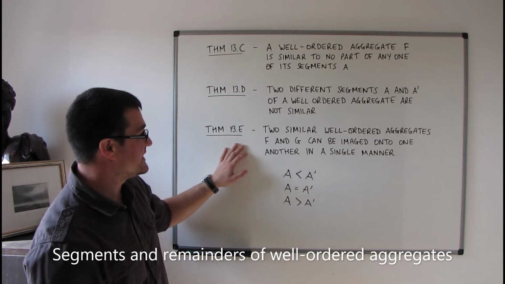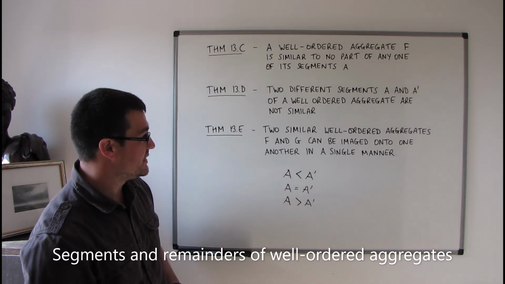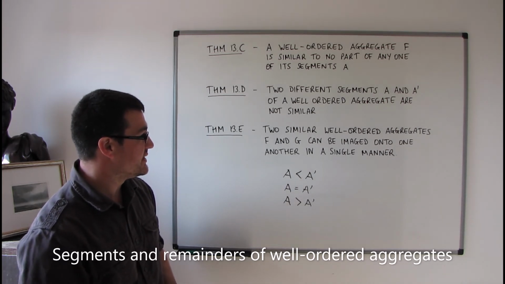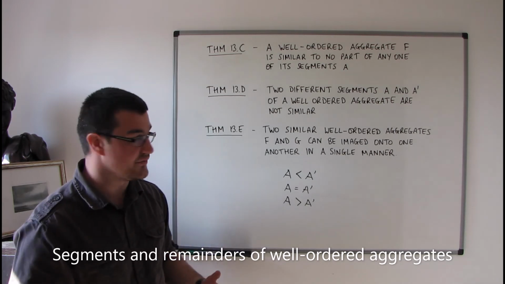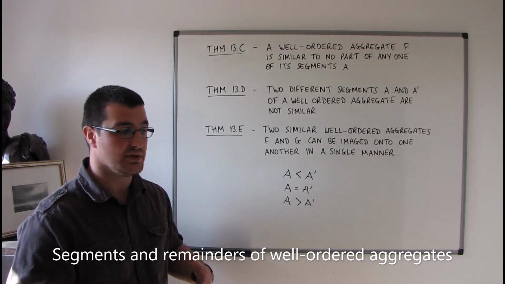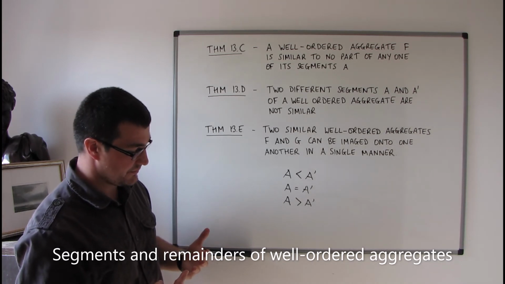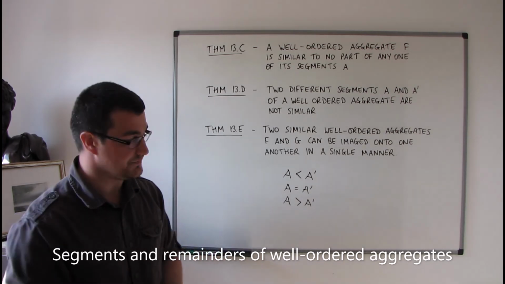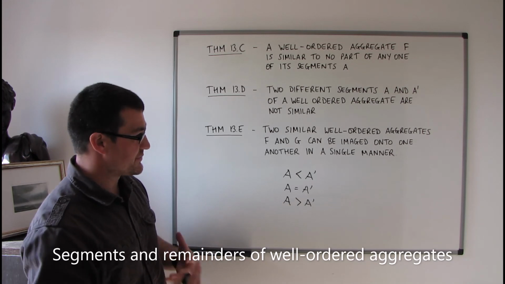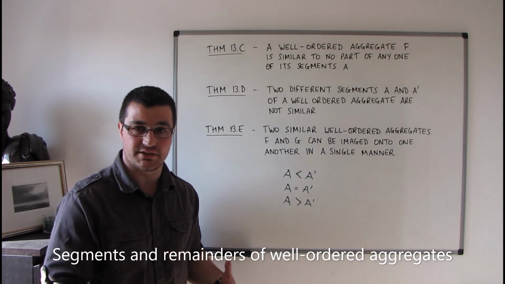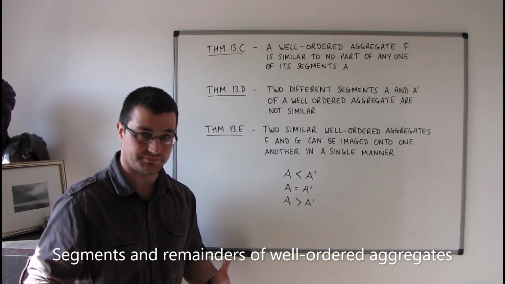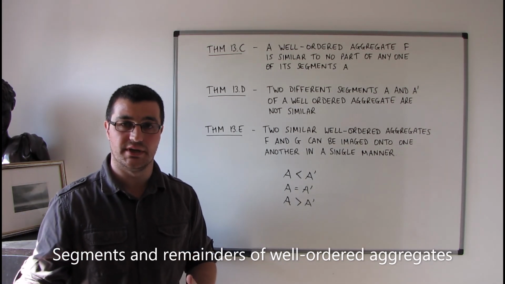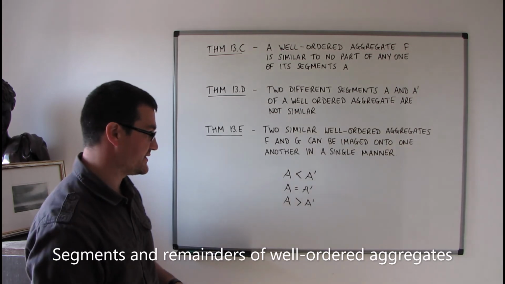And Theorem 13E, two similar well-ordered aggregates F and G can be imaged onto one another in a single manner. So again, I'm not going to prove this one. I don't want to get bogged down with proofs here. I'm really wanting to just pick out the essential bits that we need to move on to the more interesting stuff, at least on ordinal numbers, which is coming up, which I'm going to make a start on in the next video.